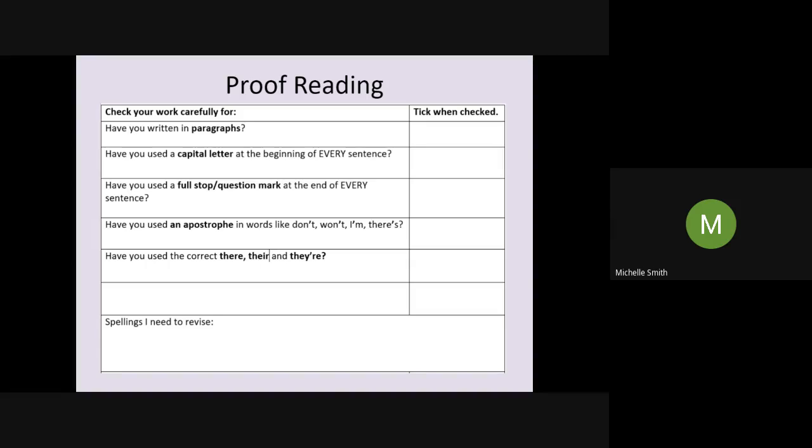Anything else that you might think, oh, I know I've done that wrong, or I know I always forget to do that. So make sure you proofread for that now.